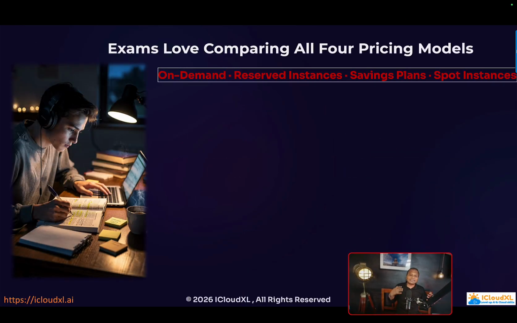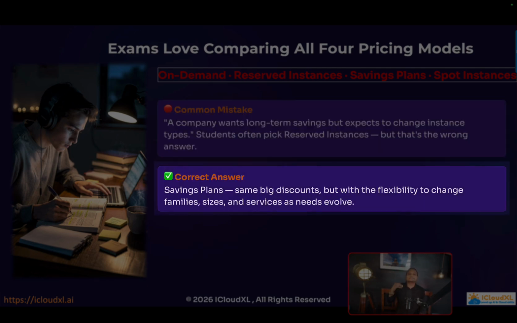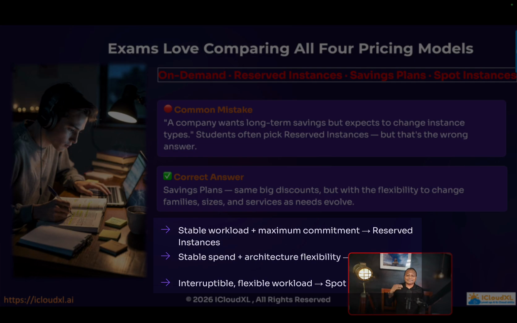For the exam, they always want to confuse you between on-demand, reserved instance, savings plan and spot instances. For example, a company wants a long-term savings plan but expects to change instance types. Students often pick reserved instance because they only know reserved instance. Generally, they are not exposed to the savings plan because savings plan is normally handled by the top level business people, the business owner or the director level people in the organization. So this is a wrong pick. The right pick is savings plan: same big discounts but with the flexibility to change EC2 instance type, sizes and then services as needs evolve.